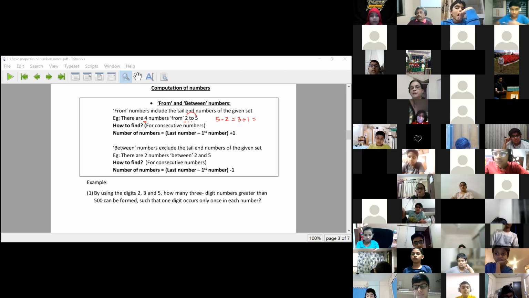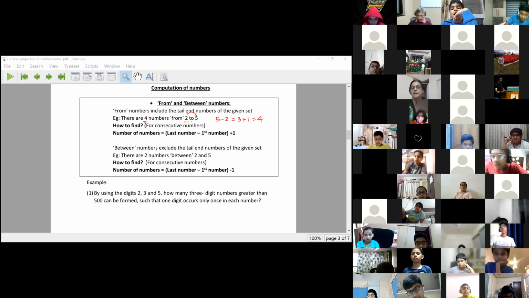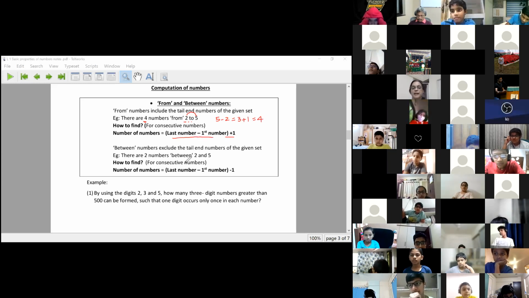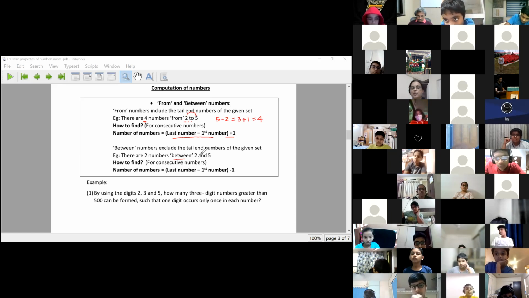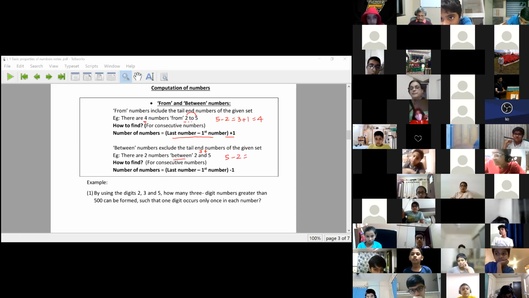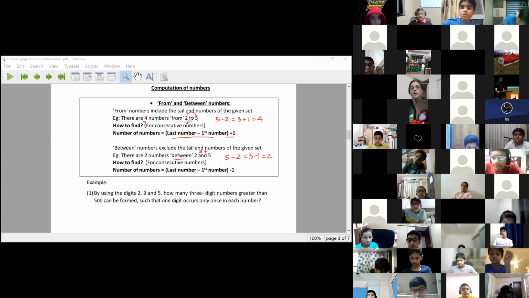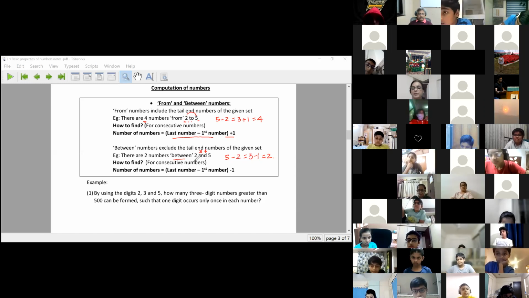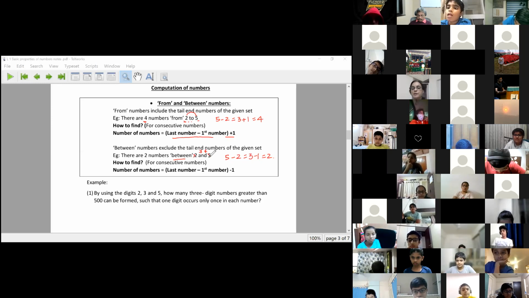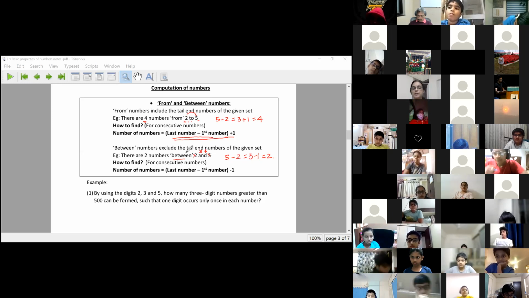How many numbers from 2 to 5? 4 numbers. Last number minus first number plus 1. And how many numbers are there between 2 and 5? Only 3 and 4, 2 numbers. How do I count them? Last number minus first number minus 1. So whenever they are asking from, you will include the corner numbers. Whenever they are asking between, you will include only the middle numbers and remove the corner numbers. These are the formulae for from numbers and between numbers.